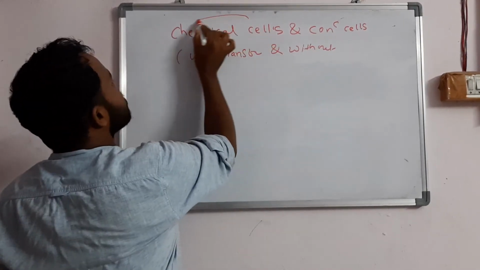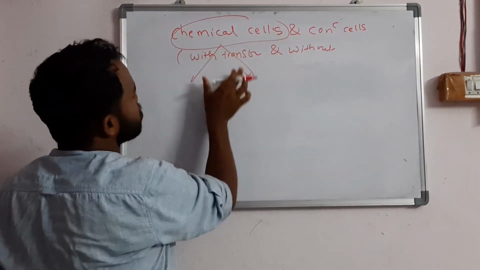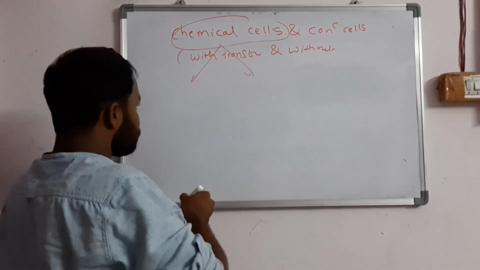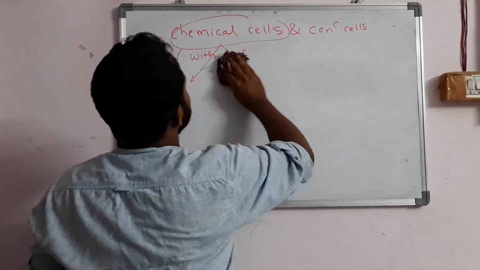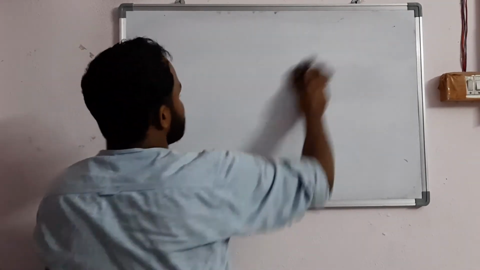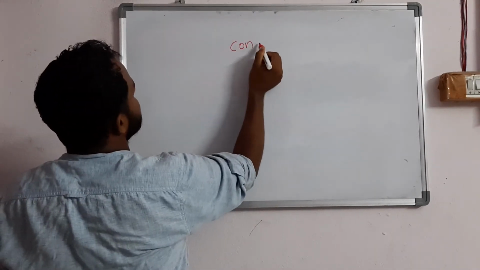These chemical cells are again divided into chemical cells with transference and chemical cells without transference. These chemical cells we will discuss at the end of the chapter. First we are going to discuss about the concentration cells. This is the general diagram for concentration cells.